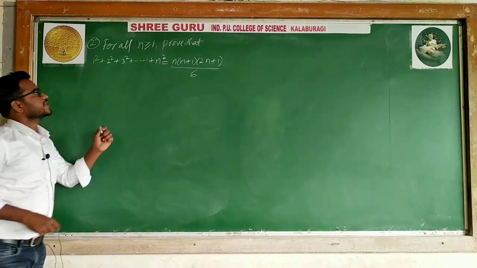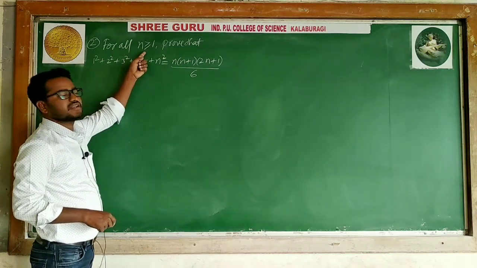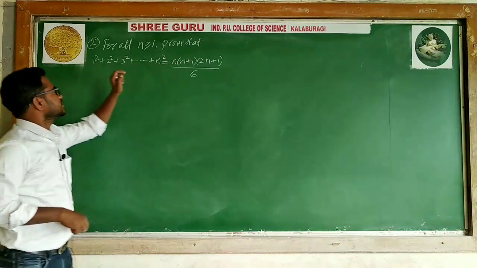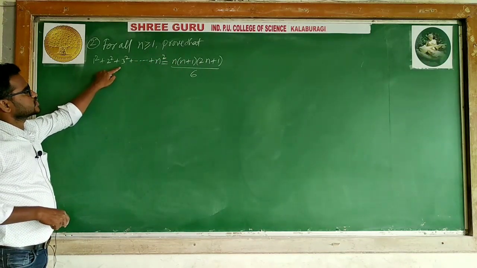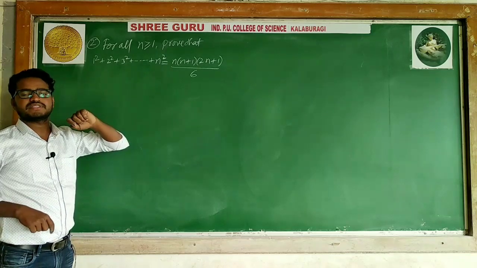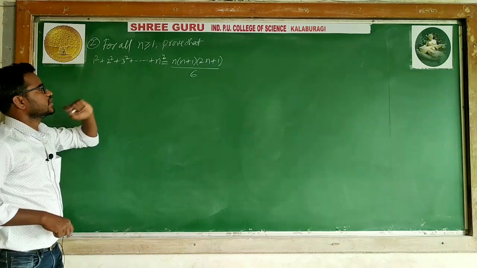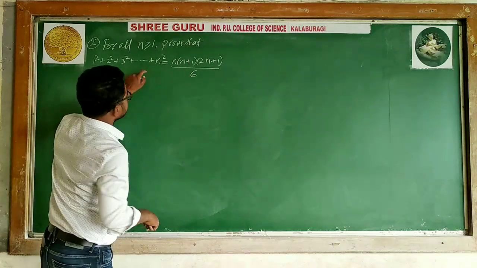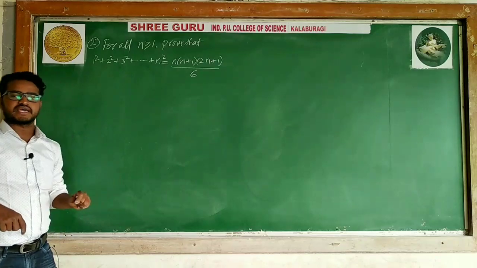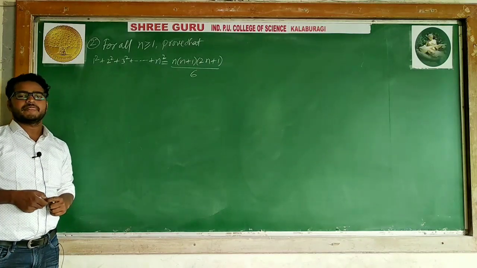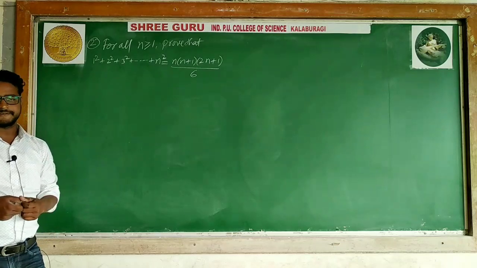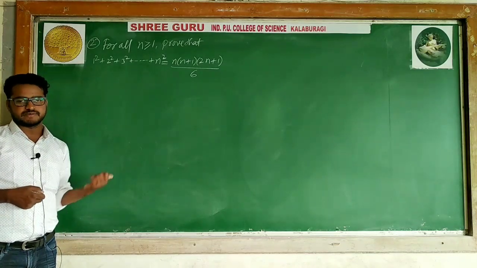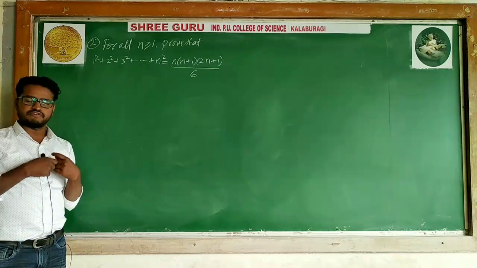Now the second problem. For all n greater than or equal to 1, meaning for all natural numbers, prove that 1 square plus 2 square plus 3 square plus so on plus n square, the sum of the squares of the natural numbers, is equal to n into n plus 1 into 2n plus 1 divided by 6. This statement is true for all natural numbers. We have to prove this problem using PMI. As in the previous problem, we will follow step 1, step 2, step 3 the same way every time.